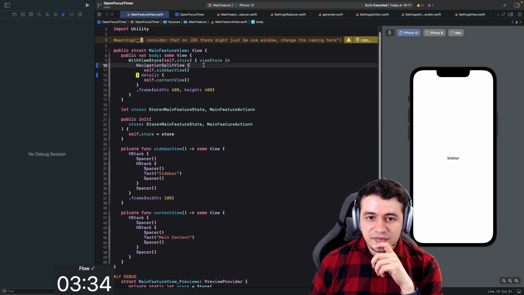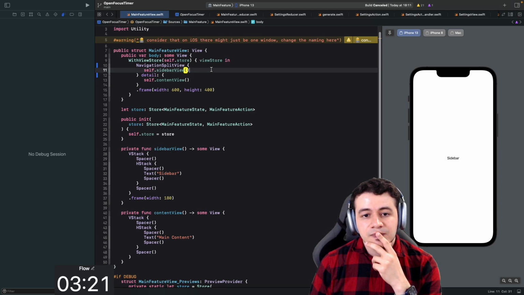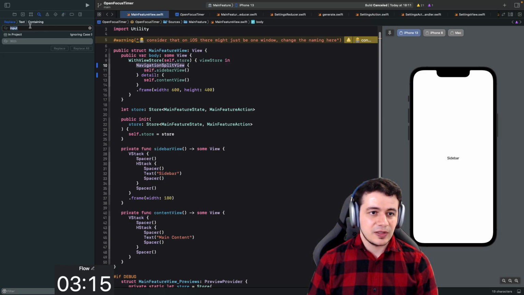On iOS, I think we don't want to have this. On macOS, I think we do want to have this. Is there a way to tell it that? Or do we want to keep the sidebar on iOS as well? And we don't have any entries there yet, that's why we don't see anything. I guess we can keep it like that, but we are replacing navigation view by navigation split view.